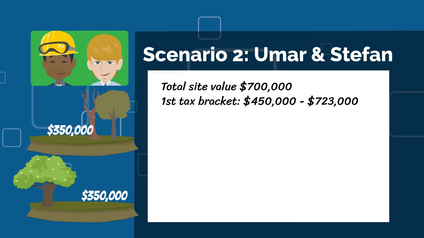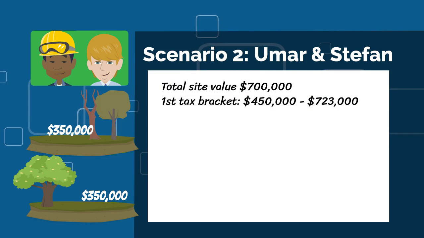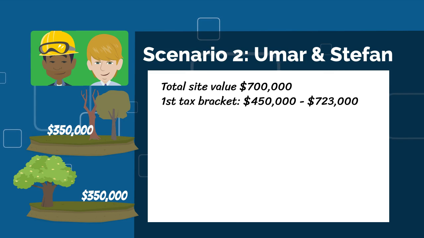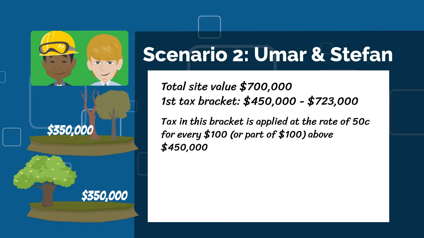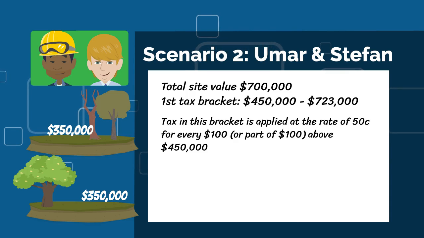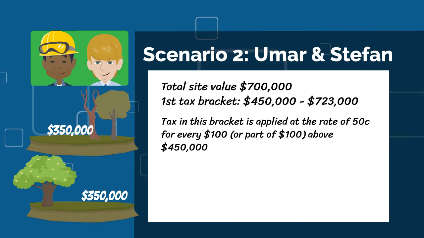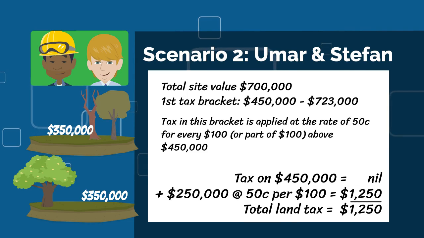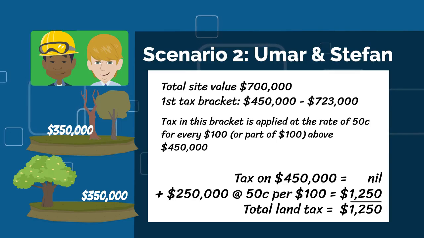Land tax is calculated on a total site value of $700,000. There is no land tax on the first $450,000. Land tax on the difference between $450,000 and the total site value, which in this scenario is $250,000, is calculated at 50 cents per $100, equaling $1,250.